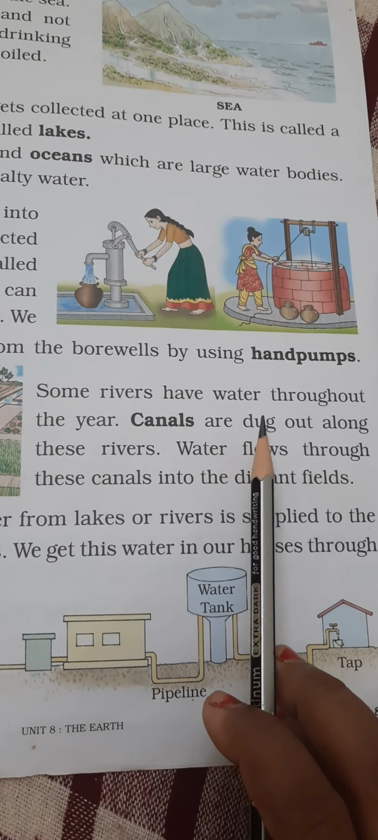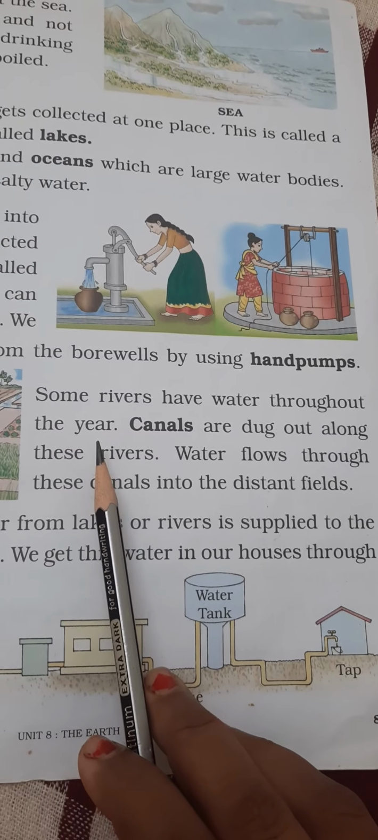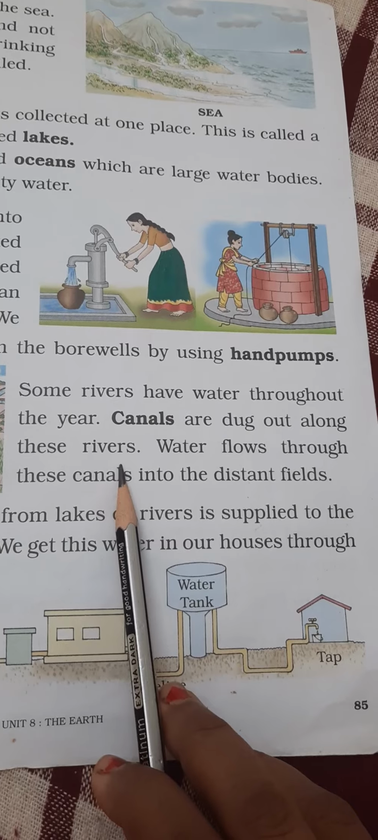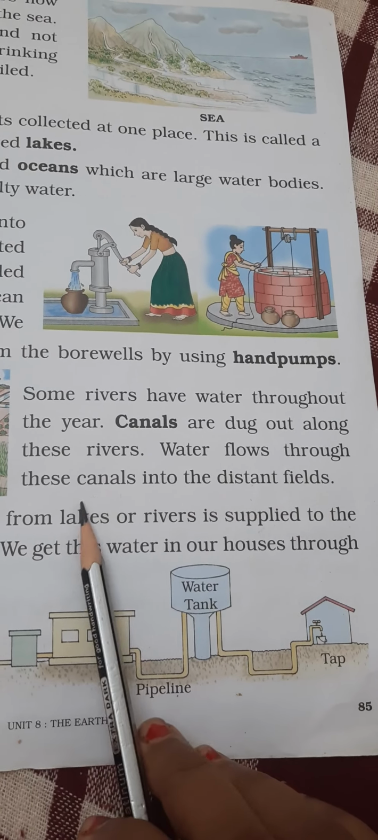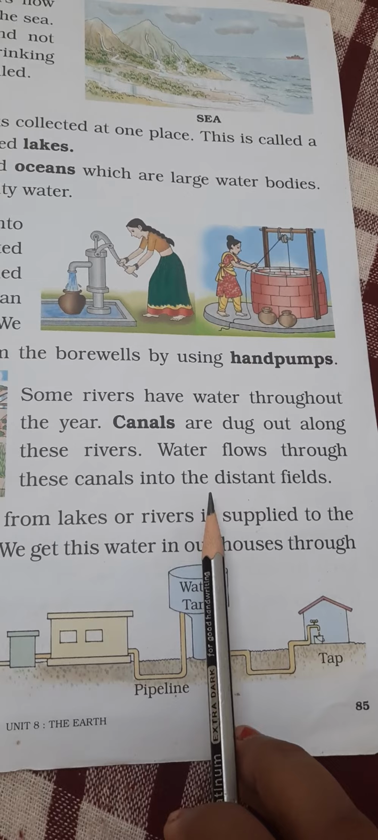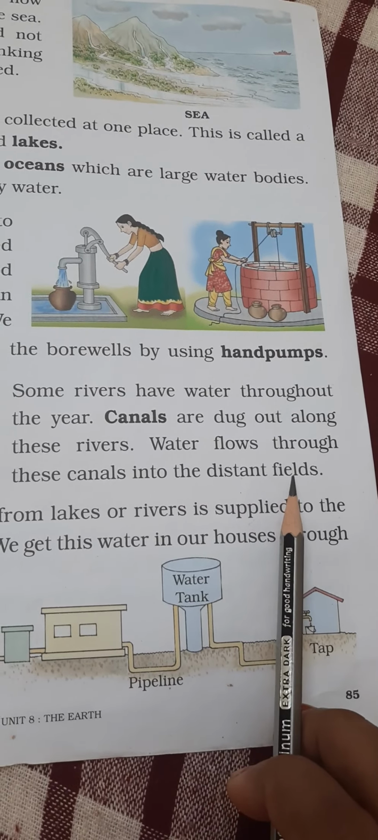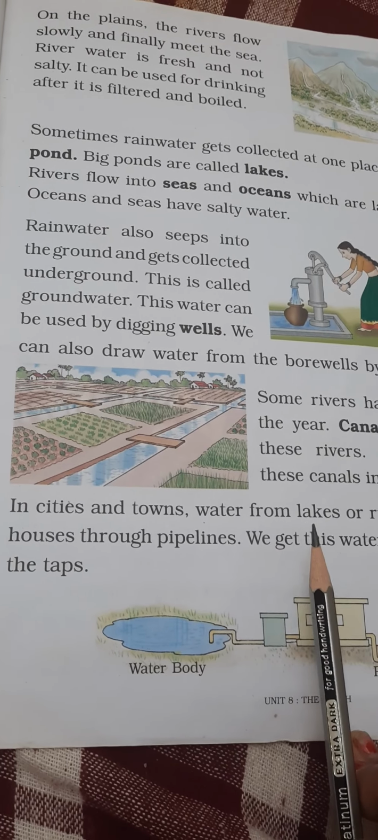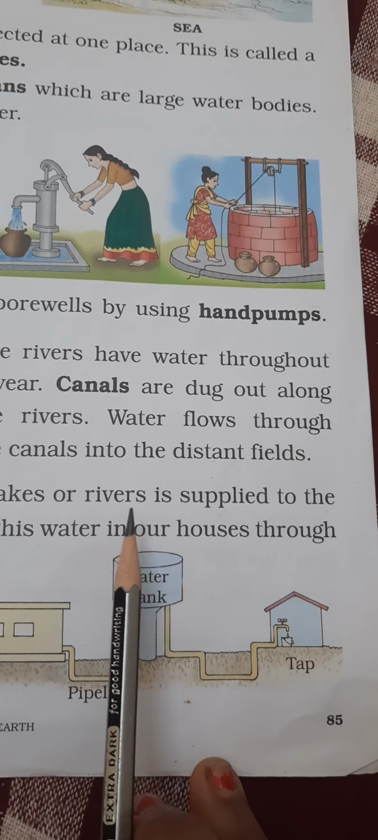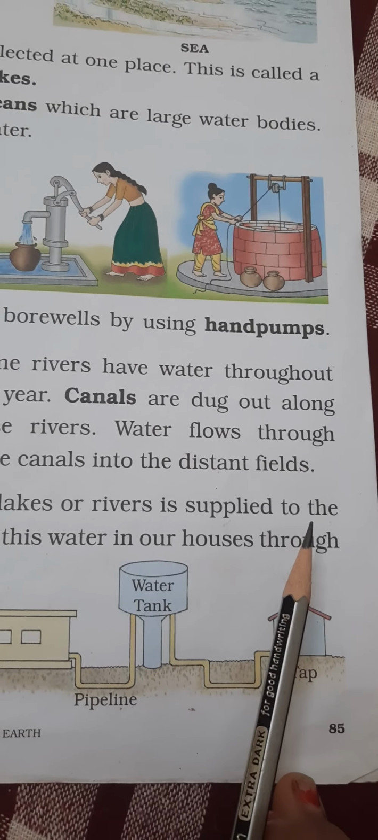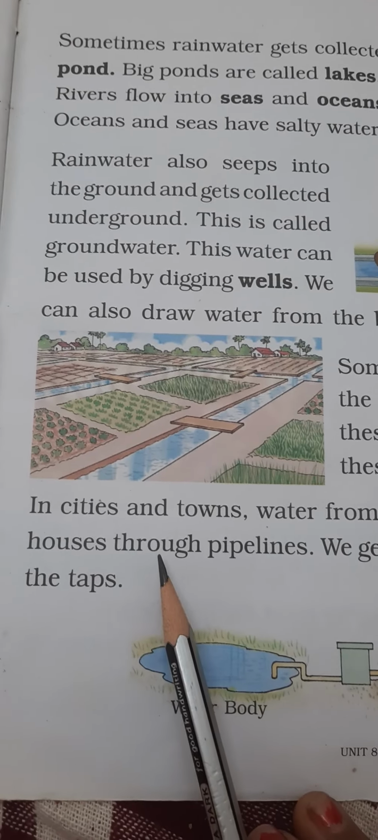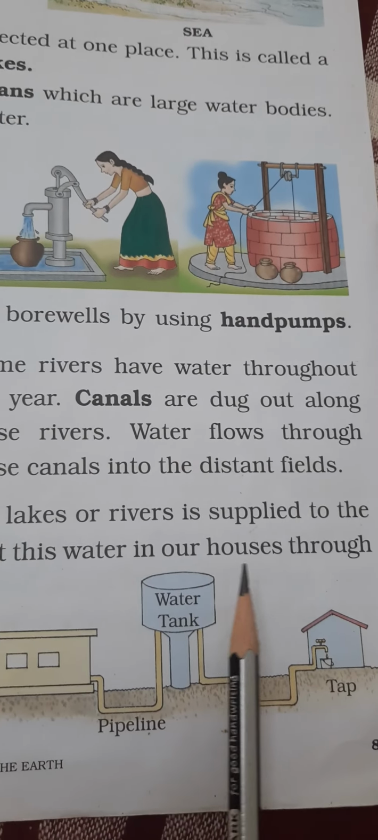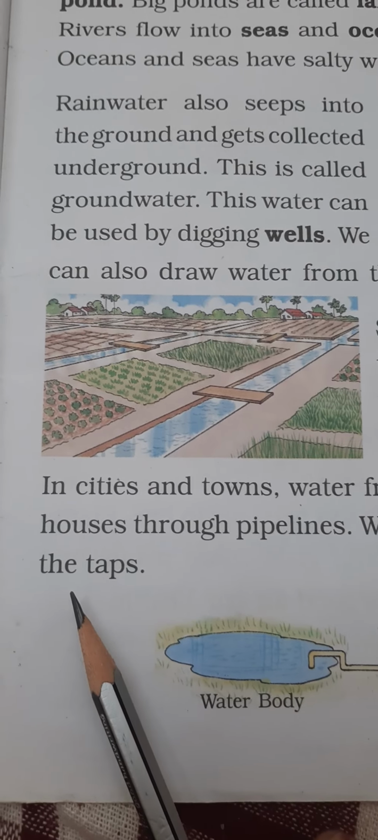Some rivers have water throughout the year. Canals are dug out along these rivers. Water flows through these canals into distant fields. In cities and towns, water from lakes or rivers is supplied to the houses through pipelines. We get this water in our houses through the taps.